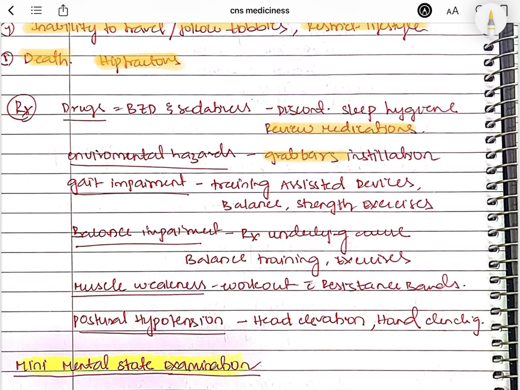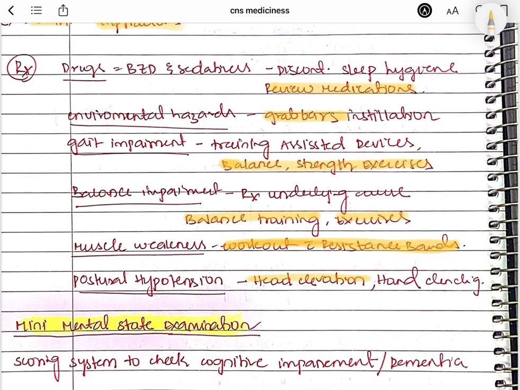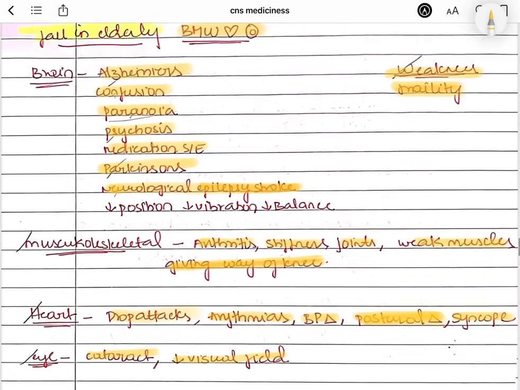So environmental hazards. And for gait impairment, you can train them with balance and strength exercises. For balance impairment, again you'll give them balance training and exercises. For muscle weakness, work out with resistance bands. And for postural hypotension, head elevation and hand clenching can help. So this is about falls in the elderly.